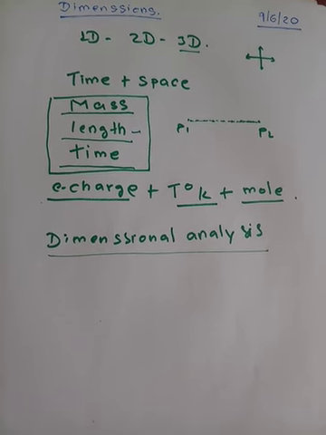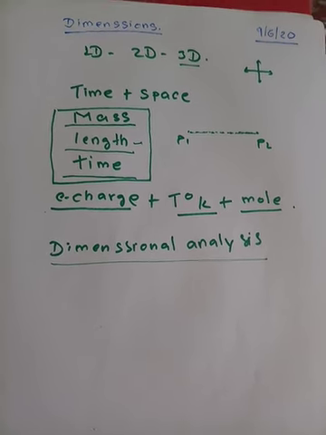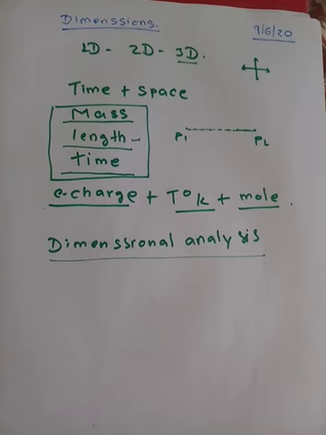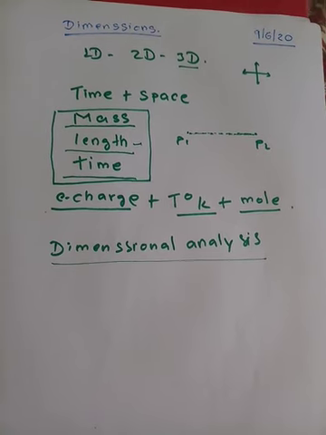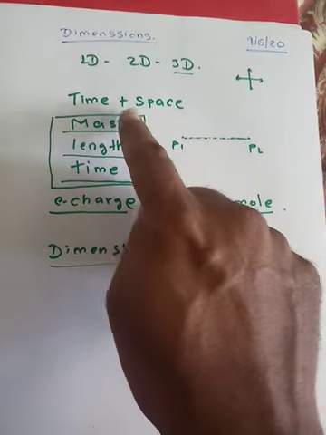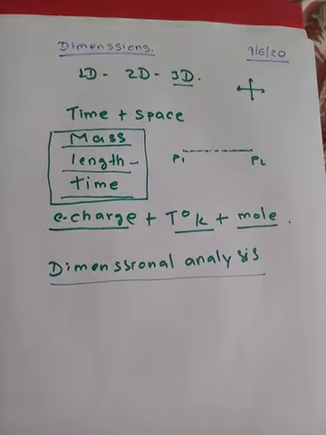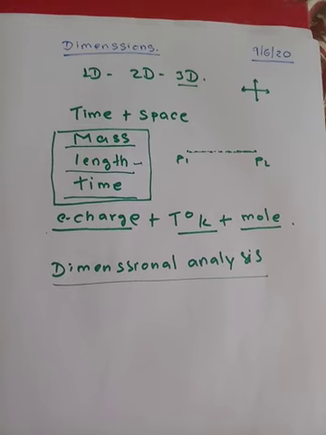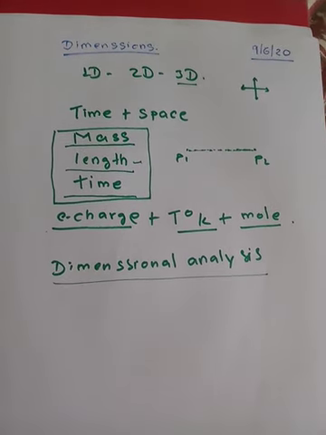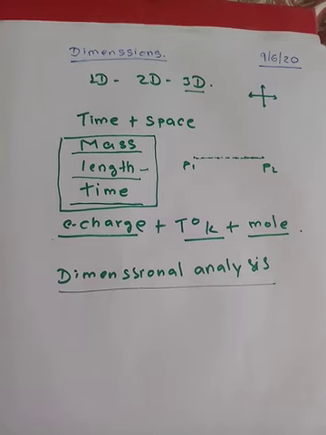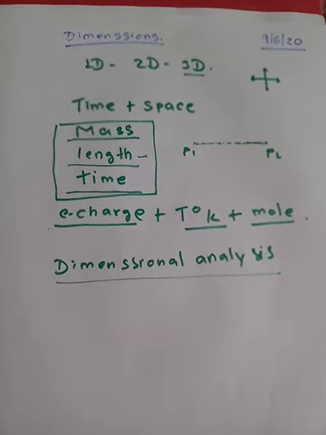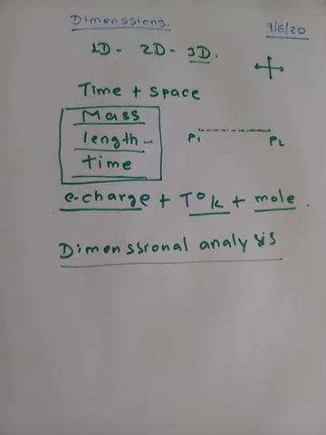Okay. Now, if the entire universe is made up of these three things only, mass, length, and time, that means every other physical quantity is also made up of these or a combination of these. So, analyzing that what thing is actually made up of what, that process is known as dimensional analysis. Okay.